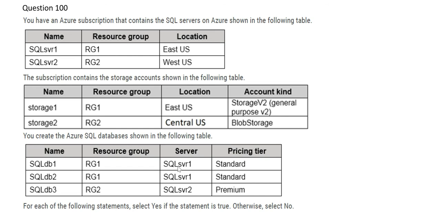This is SQL Server 1, and this is in East US. And here storage 2 is in Central US. The locations are different. The location has to be the same. Plus the resource groups are different. This is RG2, and SQL DB2 is RG1. The location is the primary reason making this answer no. You cannot store it. So this is no.